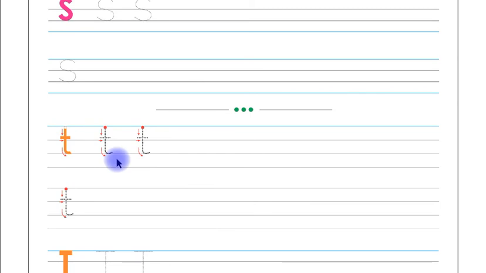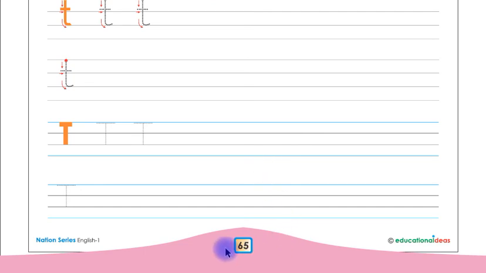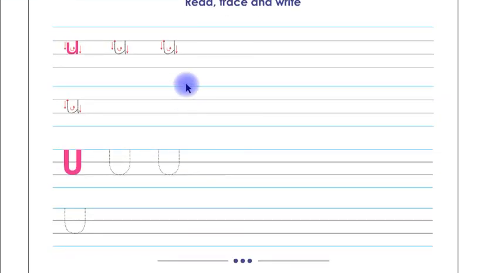This is letter T in small letter shape. Children, you have to trace and write letter T in small letter shape on these lines, and this is letter T in capital letter shape. Children, you have to trace and write letter T in capital letter shape on these lines by yourself. This was our page number 65. This is page number 66.